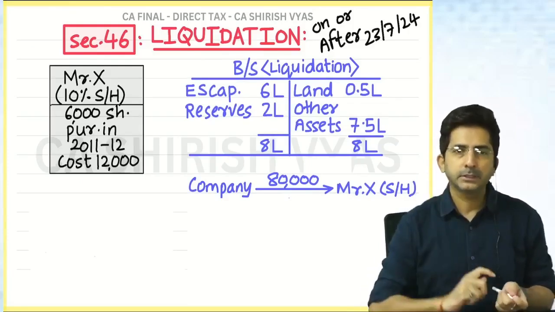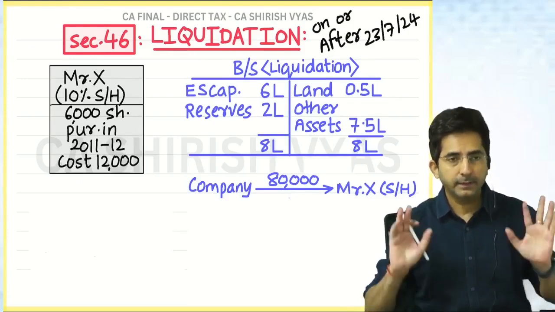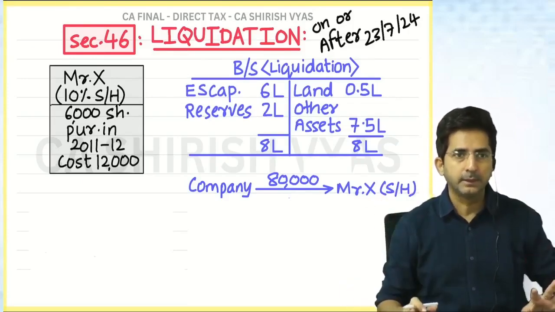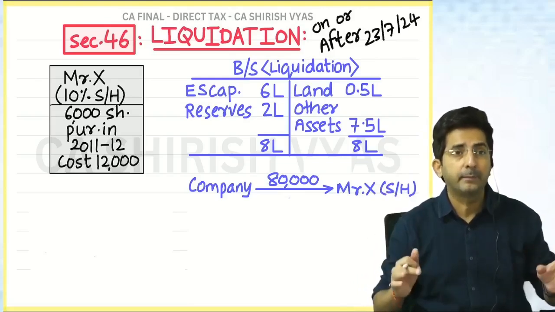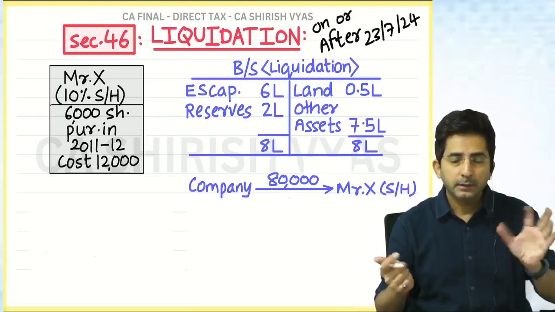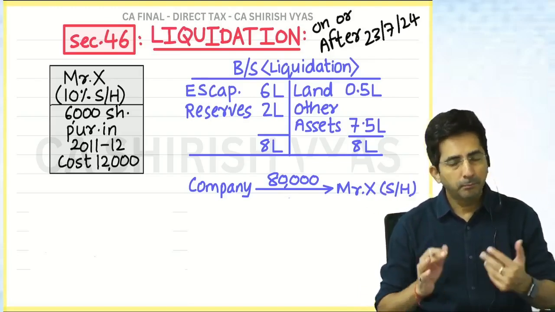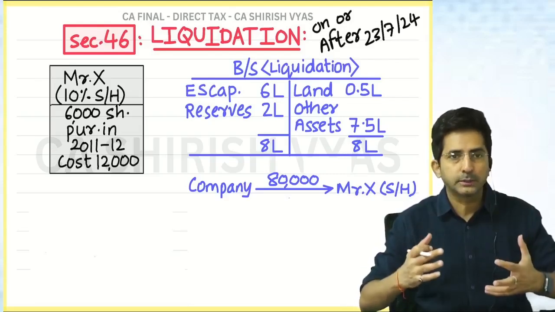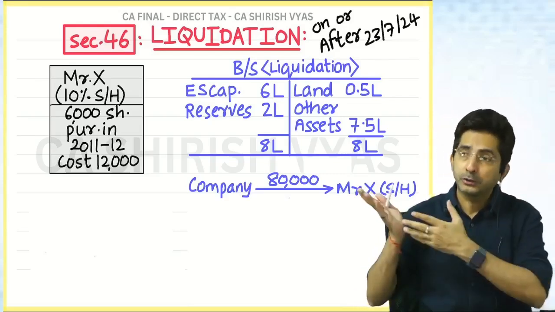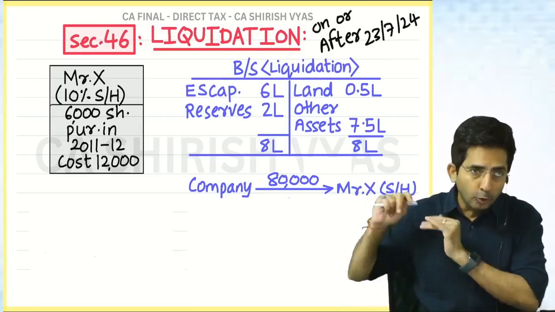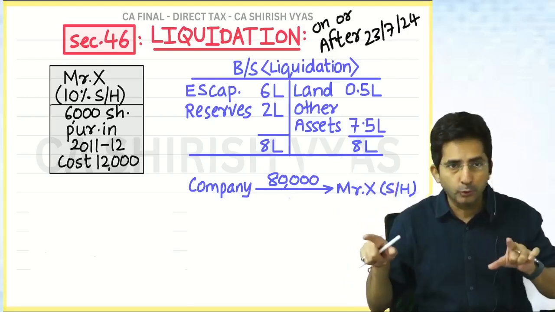What is liquidation? Liquidation means the business is shut down. When companies shut down the business, discontinue, stop the business, dissolution, winding up, it's called liquidation. Now tell me what happens at the time of liquidation. Books are closed, but what is the actual process? First, all the assets are sold, then you pay the outside liabilities, and after you pay the outside liabilities, you give it to the shareholders. This sequence you know or not?